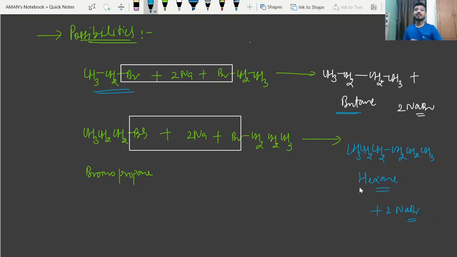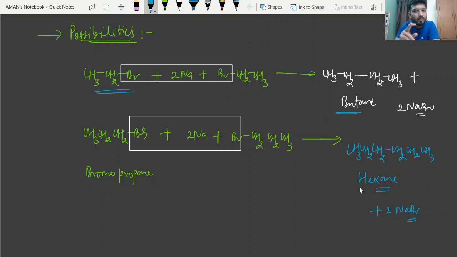So beta, whenever you want to prepare a hydrocarbon by the use of the Wurtz reaction, and that hydrocarbon contains an odd number of carbon atoms, then always a mixture of hydrocarbons will form.